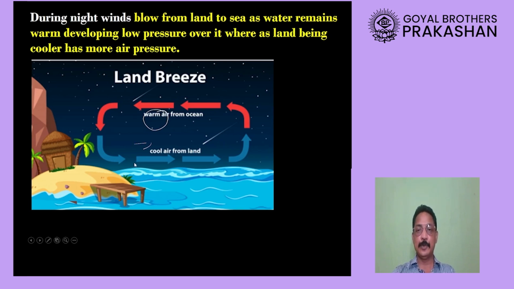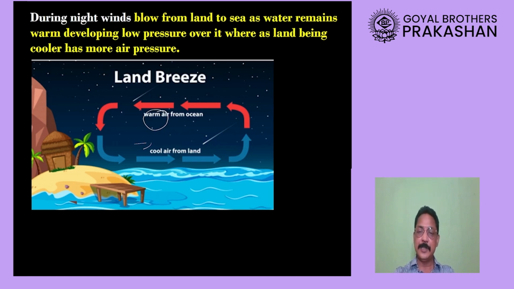Okay. So what do we learn? That during daytime, the sea breeze is blowing. From where does the sea breeze blow? It blows from the sea towards the land. During night time, the wind blows from the land towards the sea.